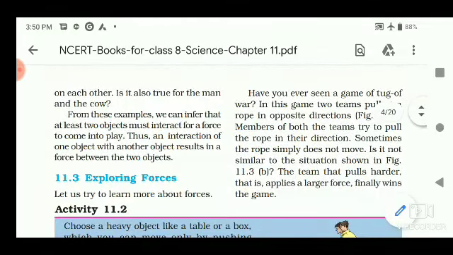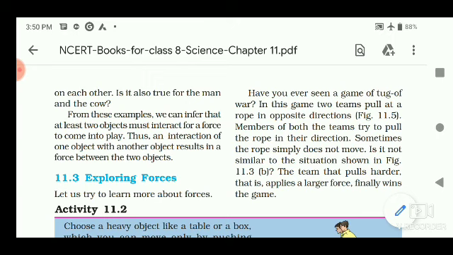Have you ever seen a game of tug of war? In this game, two teams pull at a rope in opposite directions. Members of both teams try to pull the rope in their direction. Sometimes the rope simply does not move.